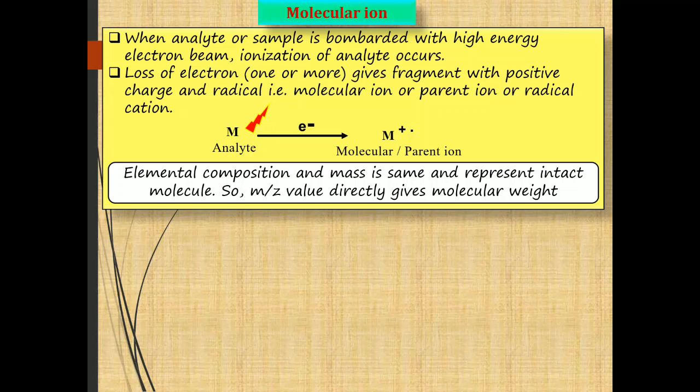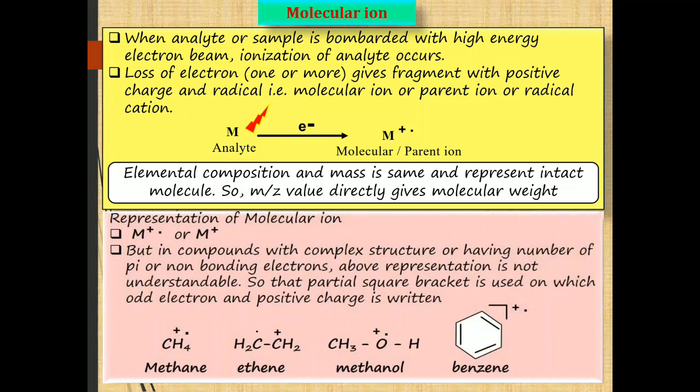Then, how is it represented? The representation of the molecular ion in a simple way is what we are going to study. The simple representation of the molecular ion is just writing the structure of the organic molecule and putting a cation and radical on it, or just putting a cation on it.